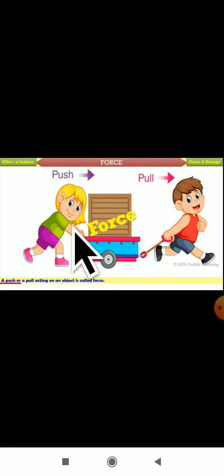When you push any object or pull any object, you are applying a force. We have also studied the effects of force. We can't see the force itself, but some changes will take place in the object.